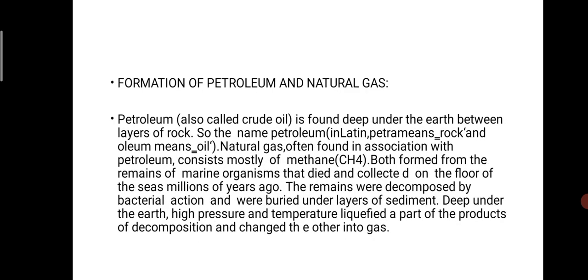Then, formation of petroleum and natural gas. Petroleum is also called crude oil. It is found deep under the earth between layers of rock. As the name suggests, petroleum comes from the Latin petra, meaning rock, and oleum, meaning oil. The oil is formed in the rock, which is why it is known as petroleum.